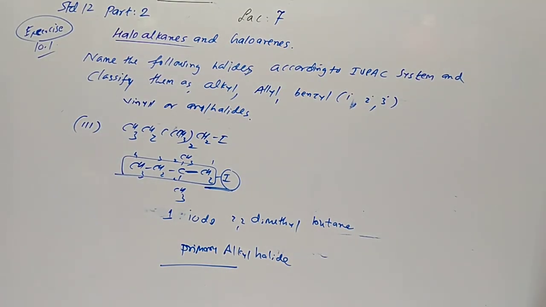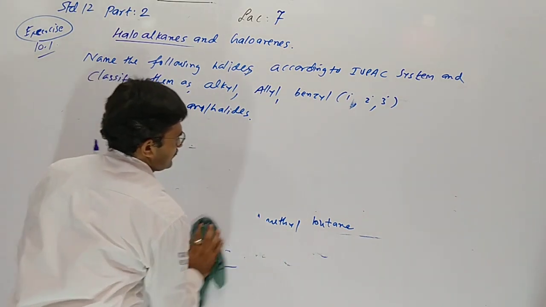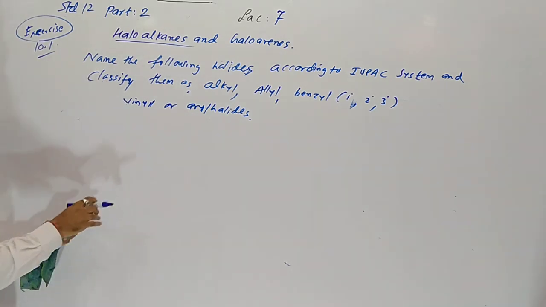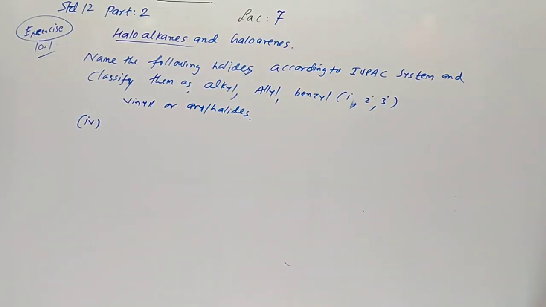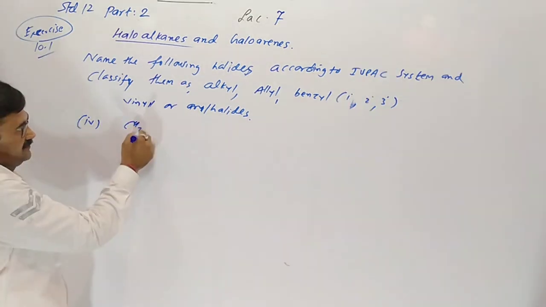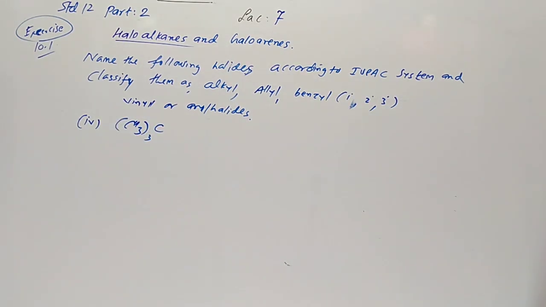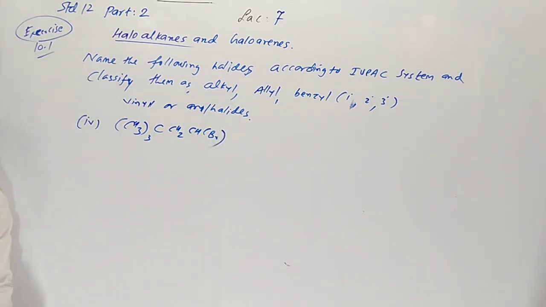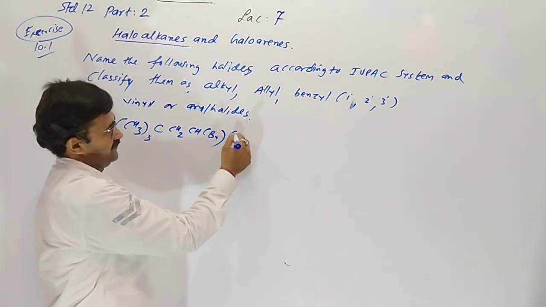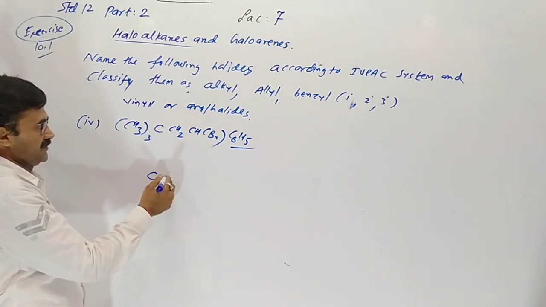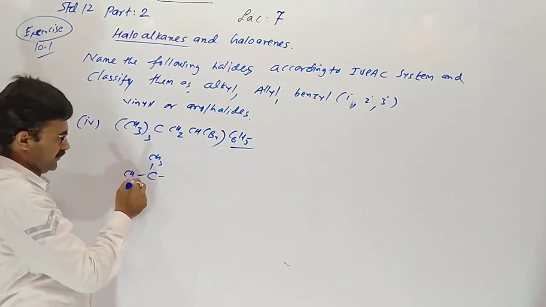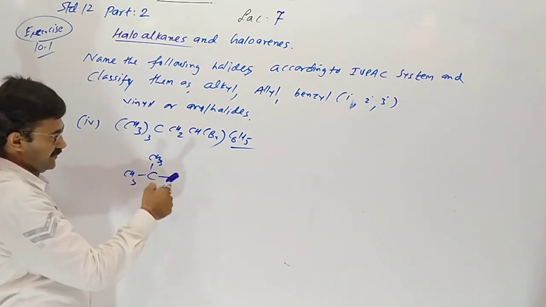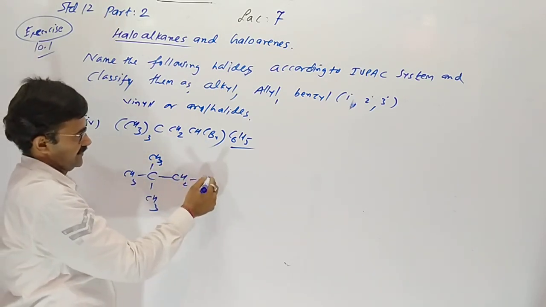Now the fourth one is like this: CH3 thrice C, CH2, CH into bracket Br and C6H5 phenyl. So this carbon has 3 methyl groups, 4 bonds completed. Then after CH2, then CH.